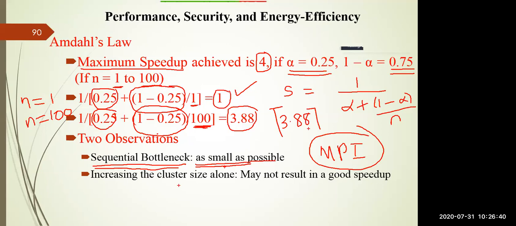The second observation is that increasing the cluster size from one computer to 100 computers may not result in a good speedup. You have seen that in a single computer system you get a speedup of 1. However, with 100 computer systems, the speedup does not increase drastically; it increases only a small amount, that is 3.88, or the ceiling of 3.88, which is 4. So these are the two observations you can make with respect to Amdahl's law.